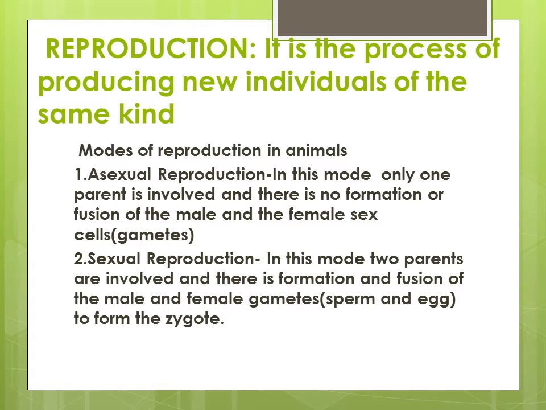In asexual reproduction, only one parent is involved and there is no formation or fusion of the male and the female cells or gametes. Sexual reproduction. In this mode, two parents are involved and there is formation and fusion of the male and female gametes, that is sperm and egg, to form the zygote.